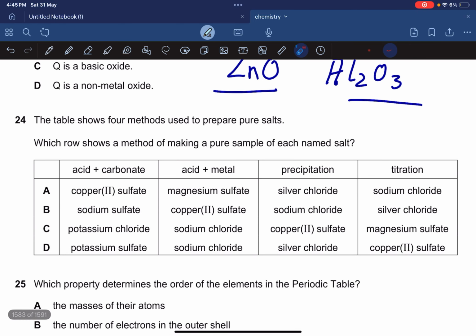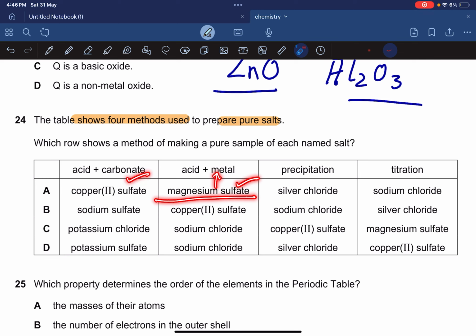The table shows 4 methods used to prepare pure salts. Okay, we have 4 methods and we're preparing pure salts. Which row shows the method of making a pure sample of each named salt? We have acid plus carbonate and we want to make copper sulfate. We have magnesium sulfate, and then we have silver chloride. Acid plus metal can make magnesium sulfate. Okay, that can be made.